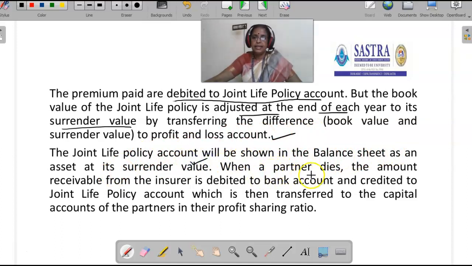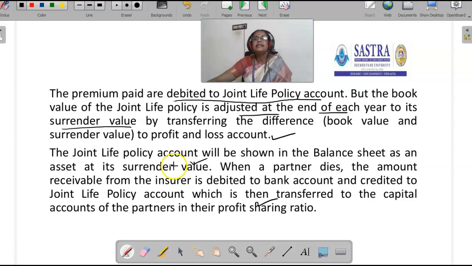When a partner dies, the amount receivable from the insurer is debited to bank account and credited to joint life policy account, which is then transferred to capital account of the partners in their profit sharing ratio. So the joint life policy is considered as an asset, and so it is shown in the balance sheet of the firm at its surrender value.